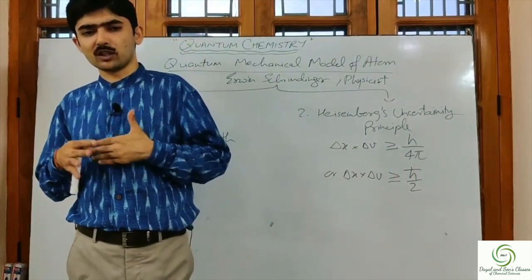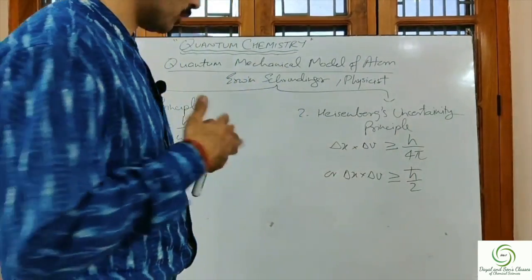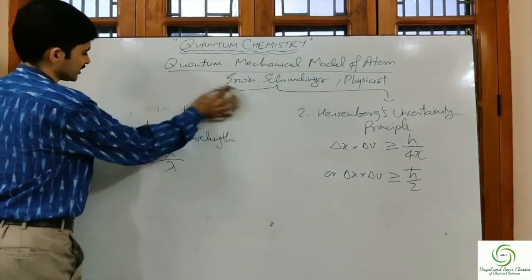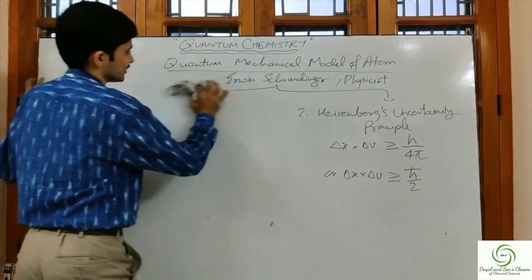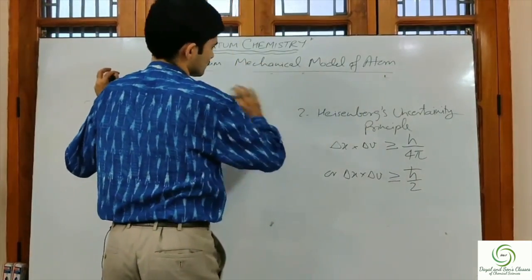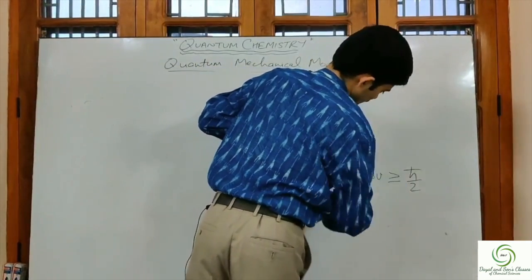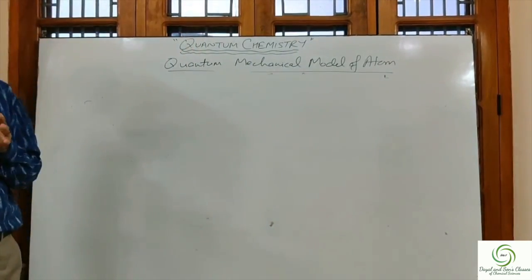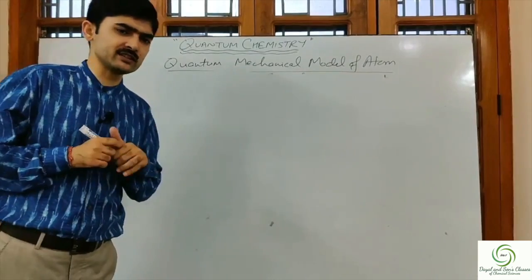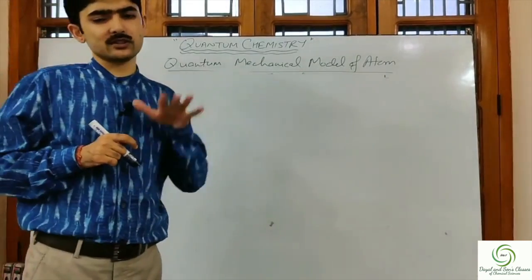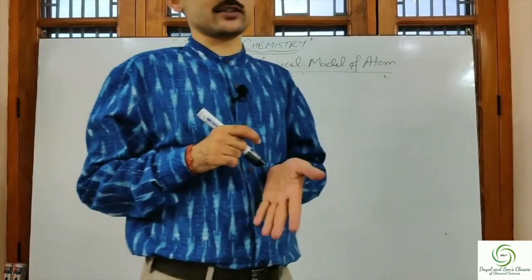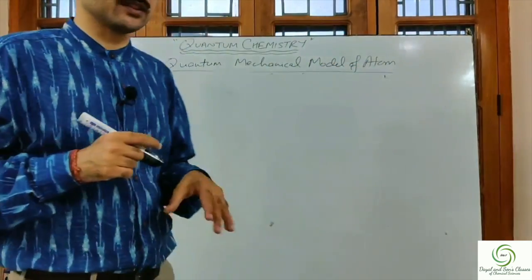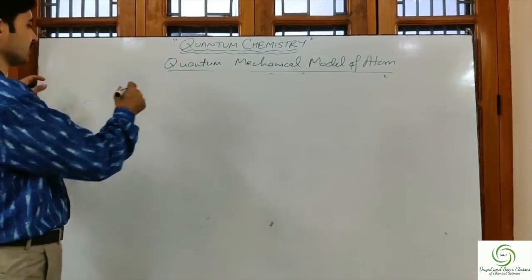Based on this model, he gave an equation. What was that equation? Let's see that equation first. Based on his quantum mechanical model, he gave an equation for determining the probability of finding the electron in a given region. What was that?